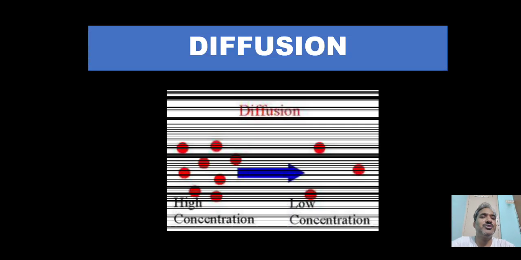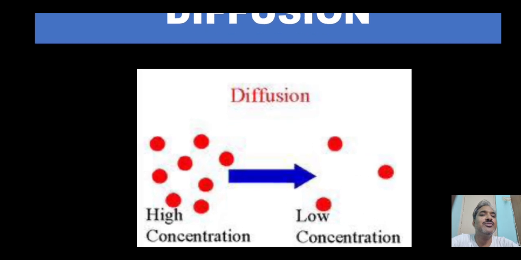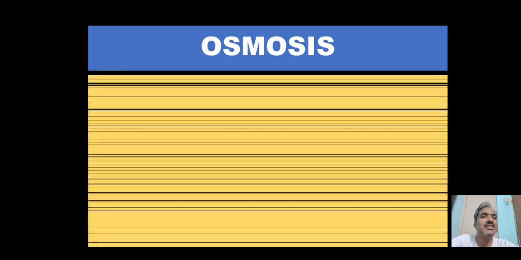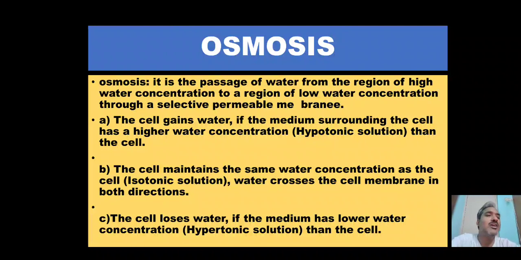Next our topic is diffusion. What is diffusion? Diffusion is the movement of molecules from higher concentration to lower concentration. Here the red dots you can see are molecules. They are very crowded, so they try to move away from the crowd. So this is high concentration and this is low concentration. This is how diffusion works. Next is osmosis. Normally the word osmosis we use for the movement of liquid through the plasma membrane.